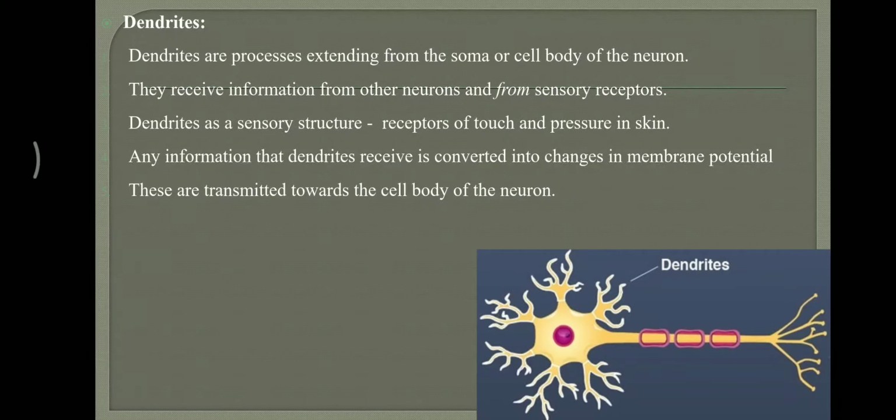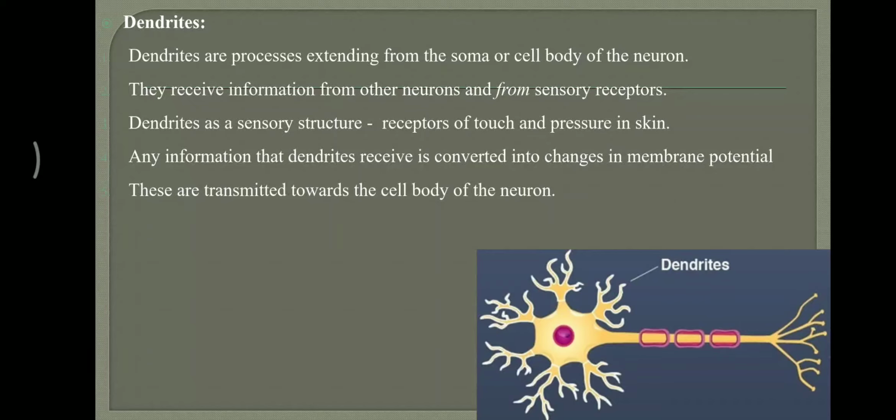So at first they receive information from a neuron or any other type of receptors, and then the next step is they convert this information into membrane potential. Any information that dendrites receive is converted into changes in membrane potential.